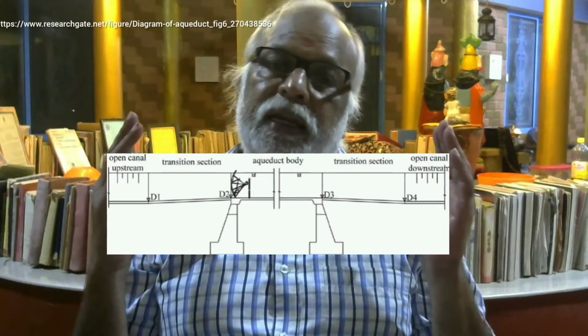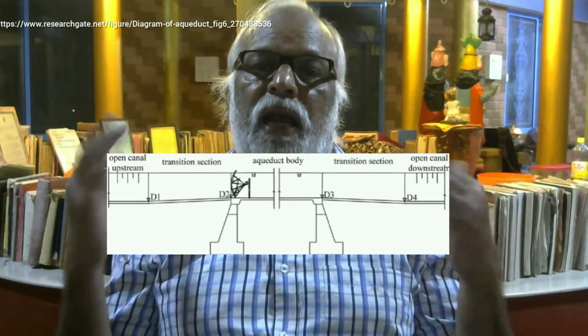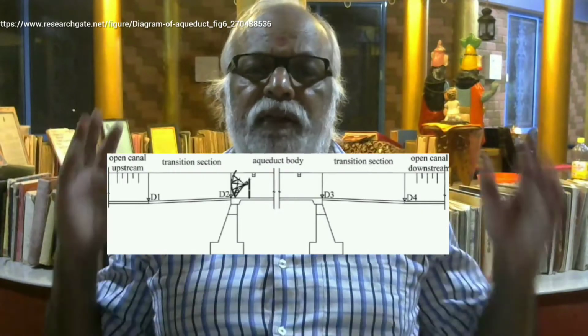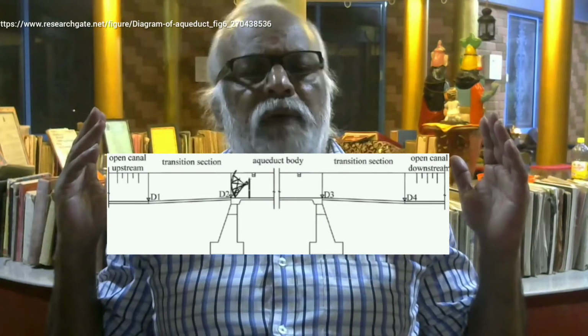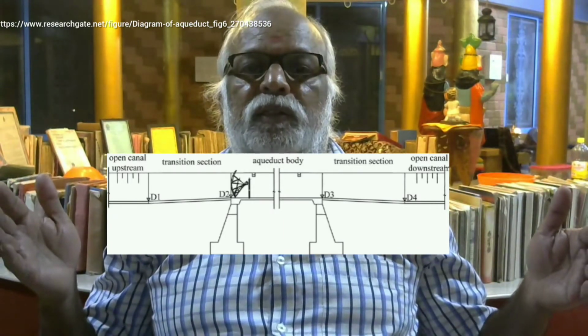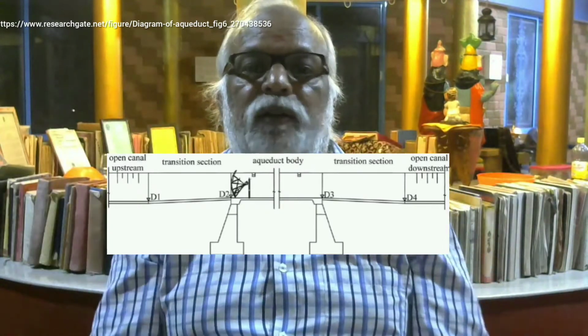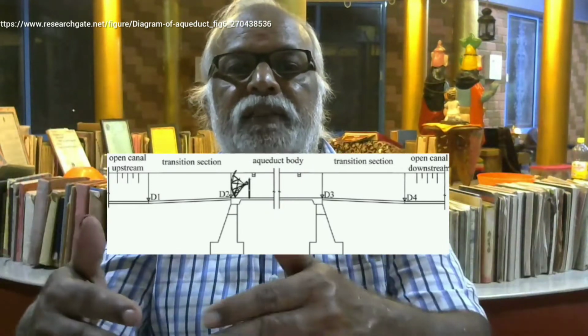And the upstream of the aqueduct and the downstream of the aqueduct. The aqueduct is perpendicular to us, so it has an upstream this side and a downstream. There will be a construction as upstream transition and downstream transition. So water comes with velocity on a wider canal. Since you want to optimize the cost, that much width of the aqueduct cannot be constructed. So you may have to reduce the width.